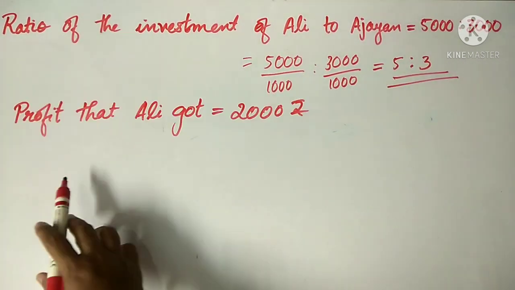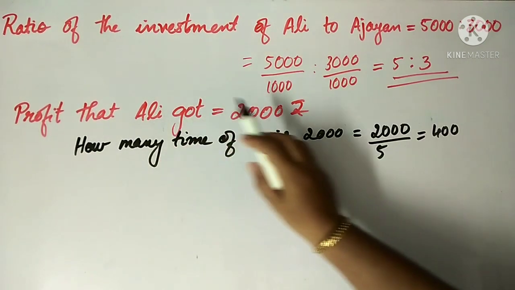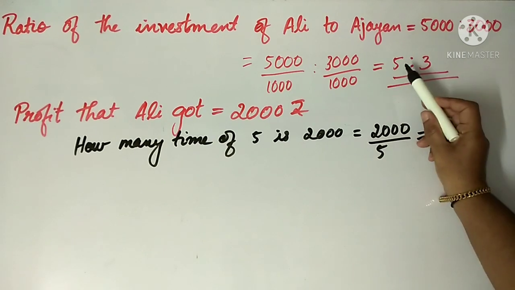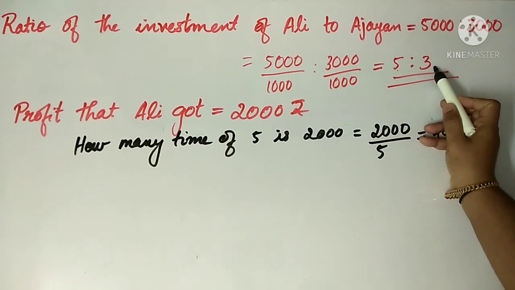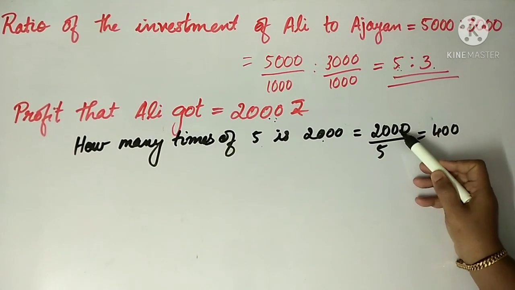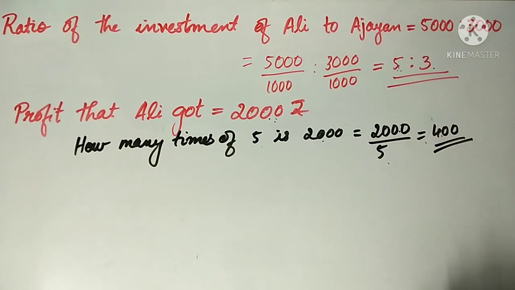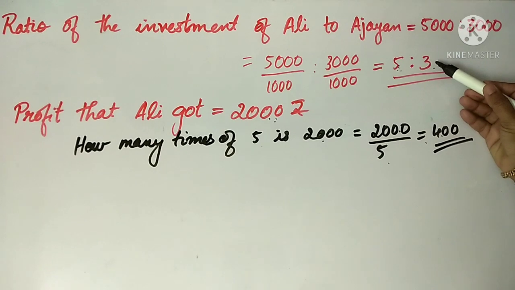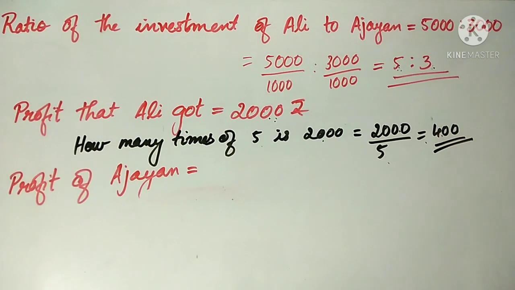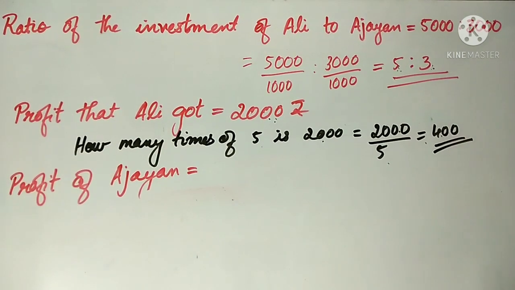And it is given that profit that Ali got is equal to 2,000 rupees. We have to find the profit of Ajayan as well as their total profit. We know the profit of Ali is 2,000 and the profit is shared according to the ratio 5 is to 3. How many times of 5 is 2,000? We can find that by dividing 2,000 by 5. That is equal to 400. So we can find the profit of Ajayan by taking 400 times of 3.